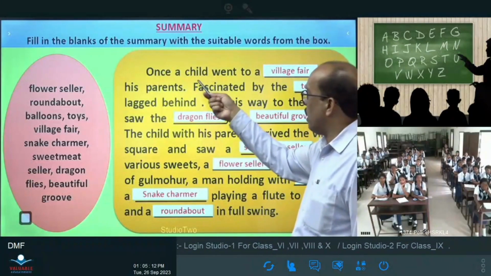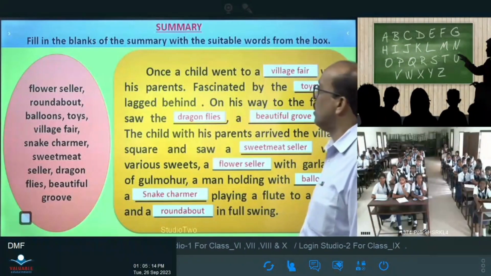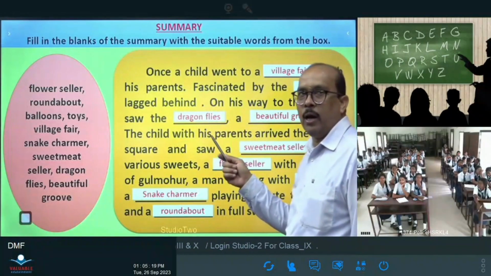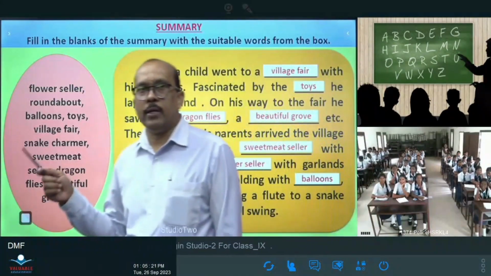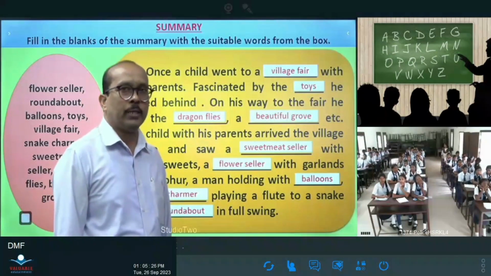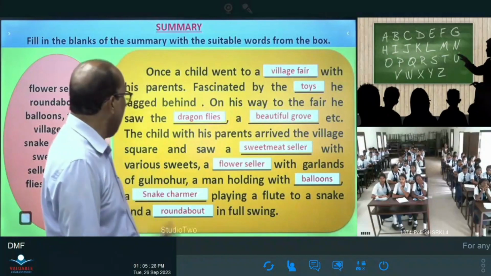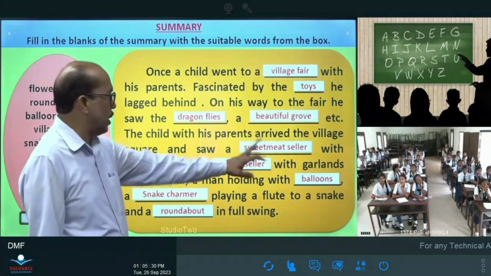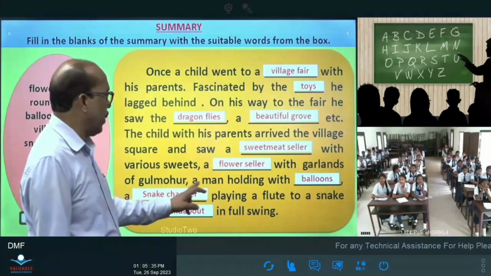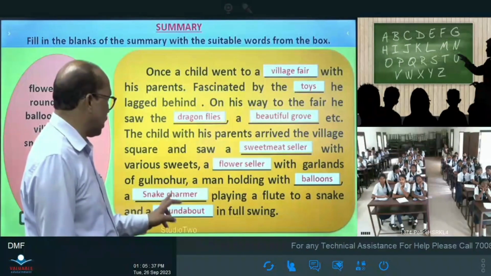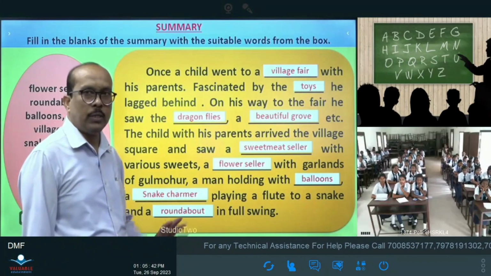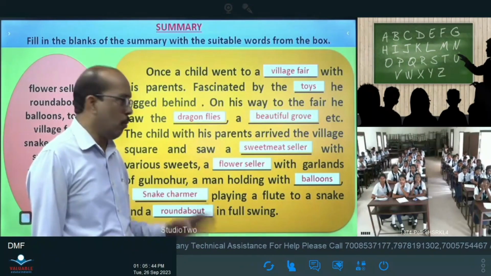Let us read. Once a child went to a village fair with his parents, fascinated by the toys, lagged behind. On his way to the fair, he saw the dragon flies, a beautiful grove, etc. The child with his parents arrived at the village square and saw a sweet seller with various sweets, a flower seller with garlands, a gulmohar, a man holding balloons, a snake charmer playing a flute to a snake, and a roundabout in full swing. This is the summary of your stanza 1 and 2.